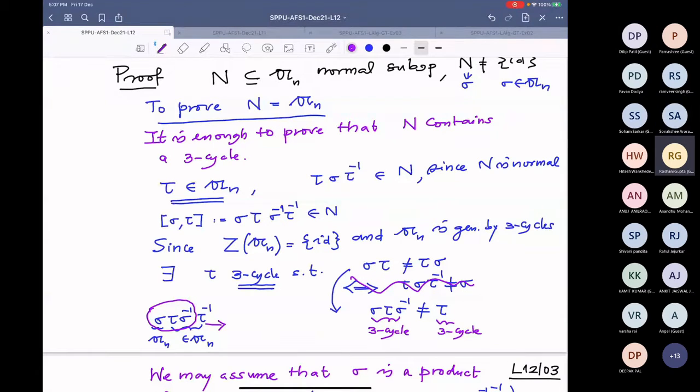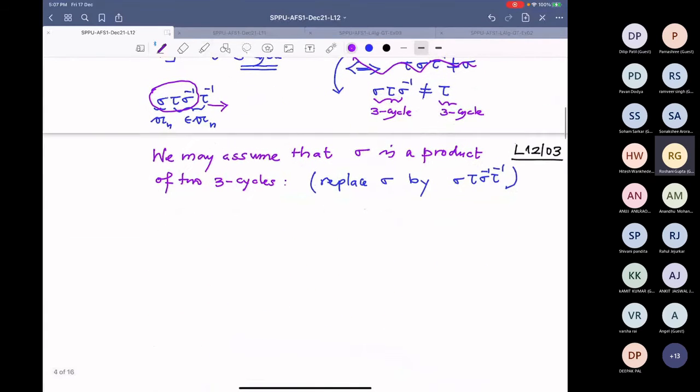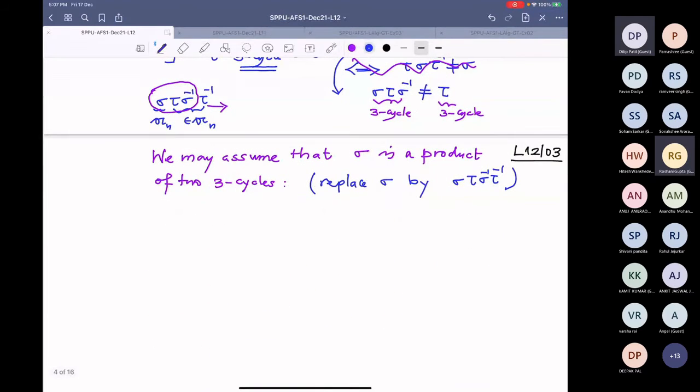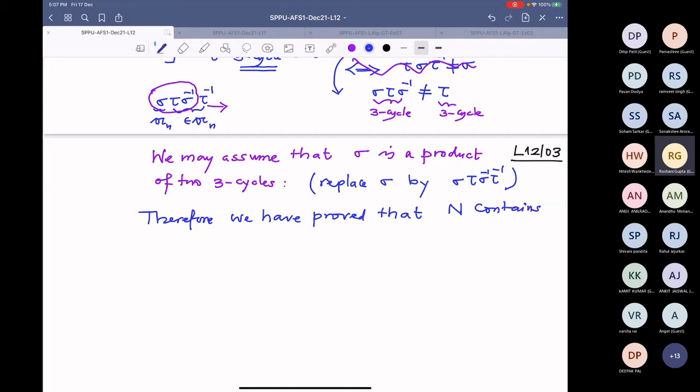So therefore, let me note what we have proved: that N contains a product of 2 3 cycles.